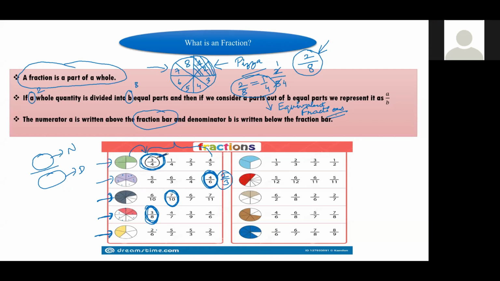Sir, it's 2 by 5. Total number of parts are 5, so it will come in the denominator, and shaded parts are 2. So 2 will come in the numerator.